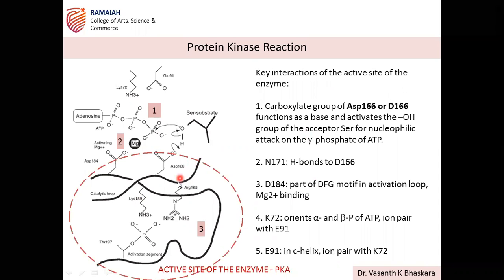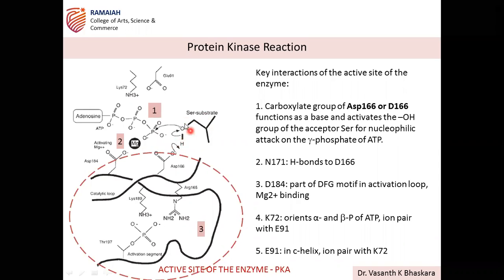So here you have different amino acids and we discussed earlier in the last class D166. This is very, very important for the functional role of protein kinase. D means aspartic acid. So at 166 position, this aspartic acid is the one which is actually interacting with the substrate hydroxyl group. Earlier we discussed activation, right?